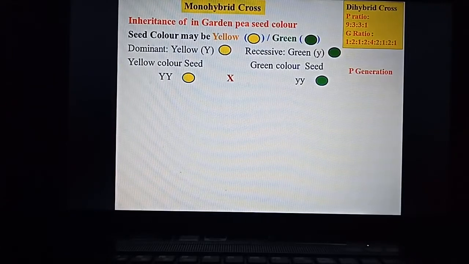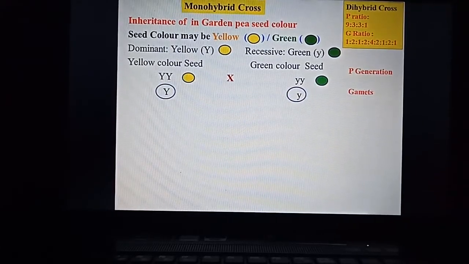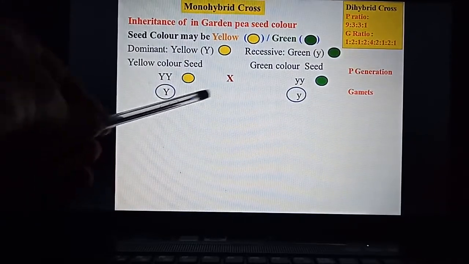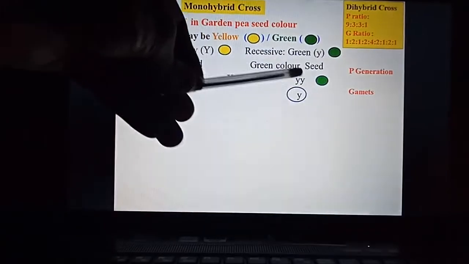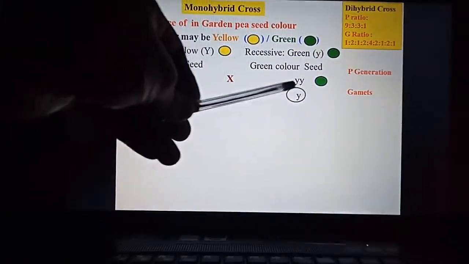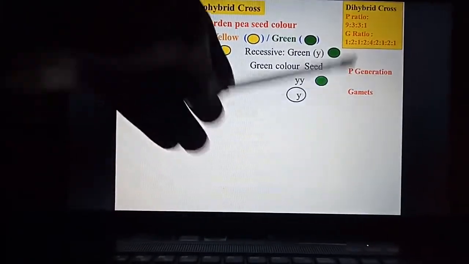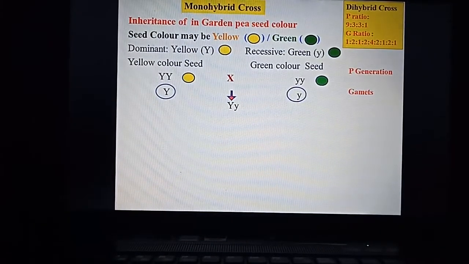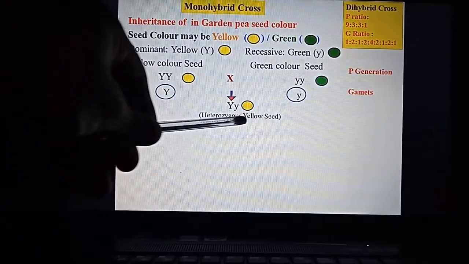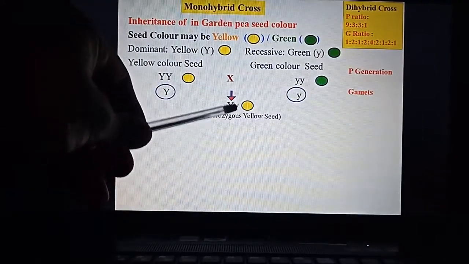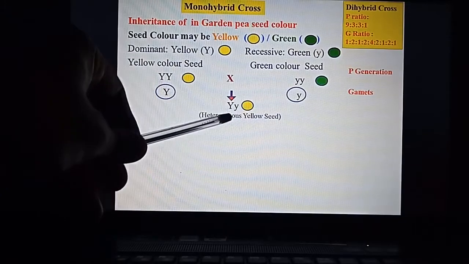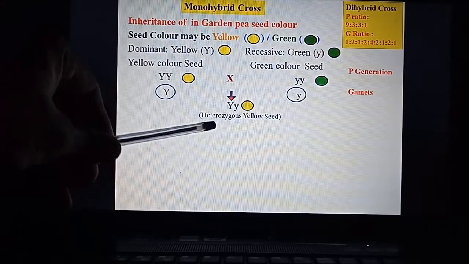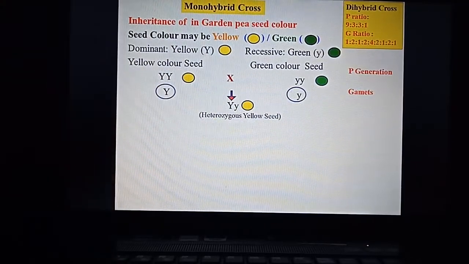So this becomes the parent generation. Now gametes. The yellow color seed can produce only one type of gamete, that is capital Y. The green color plant also can produce only one type of gamete, that is small y. So now in the F1 generation you will get heterozygous yellow seed, so that is capital Y, small y. So the seed is phenotypically yellow, it is heterozygous in condition, so heterozygous yellow seed.